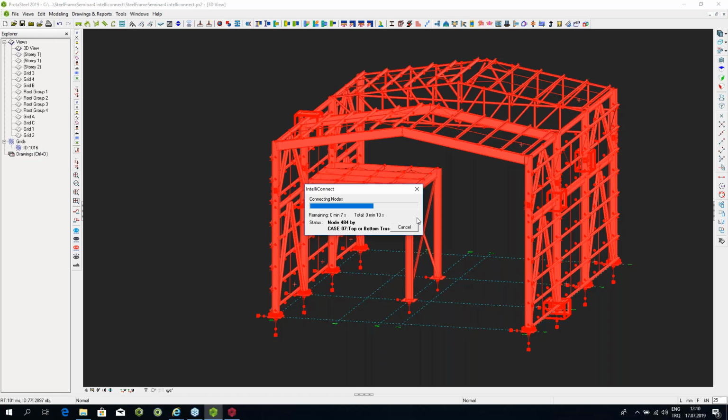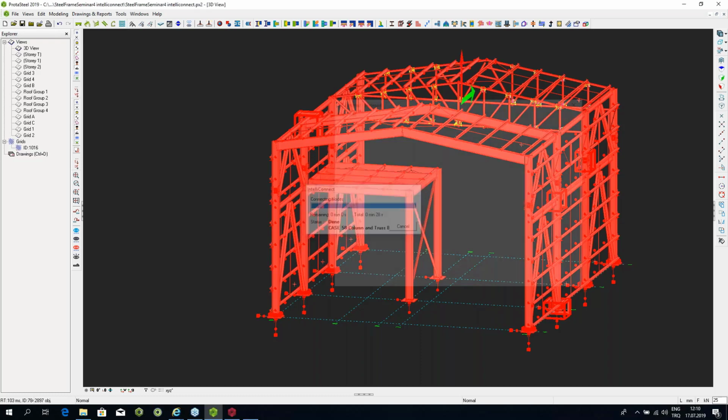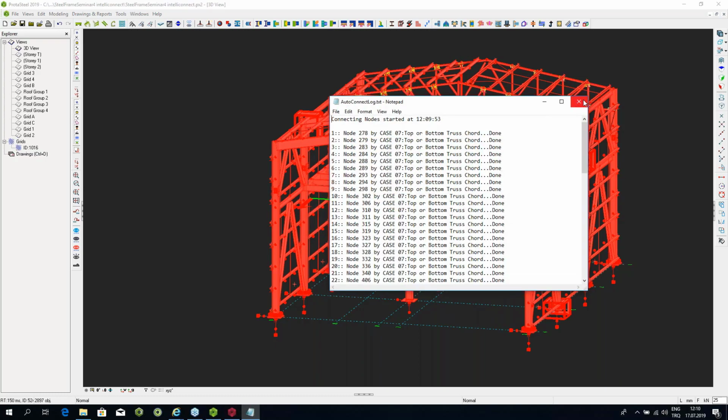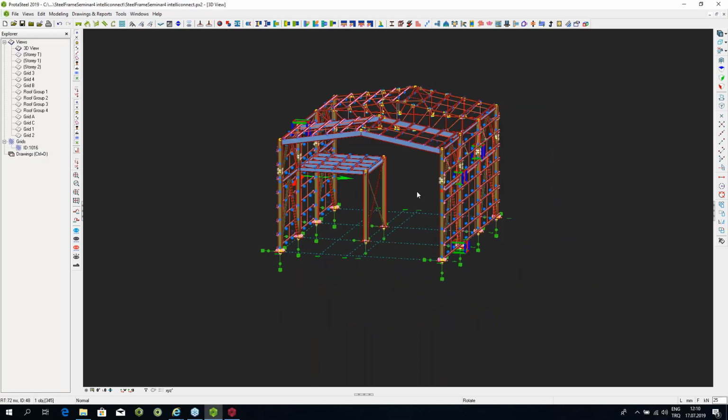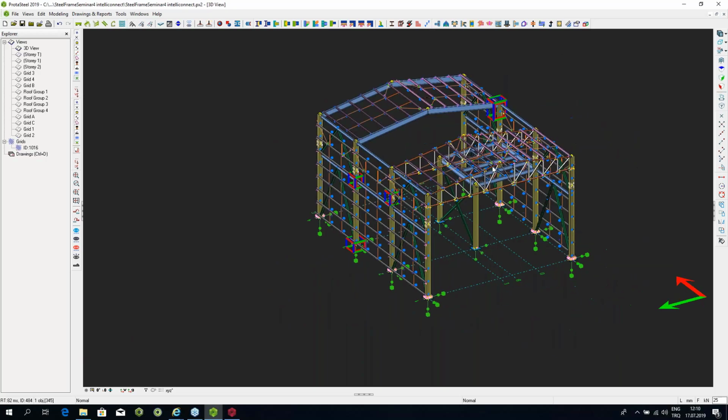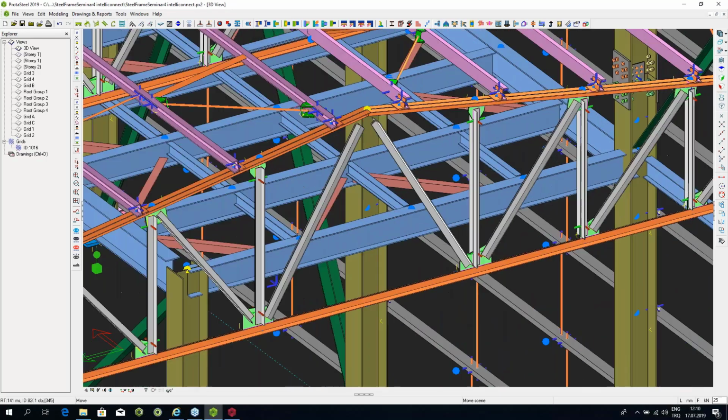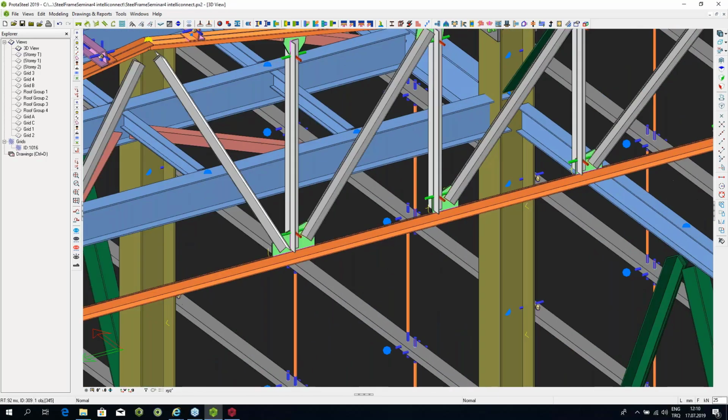It's going through all the trusses. Yeah, as you can see, the screen is updating every now and then. There you go. Let's go to the other side. So here we have your trusses connected.